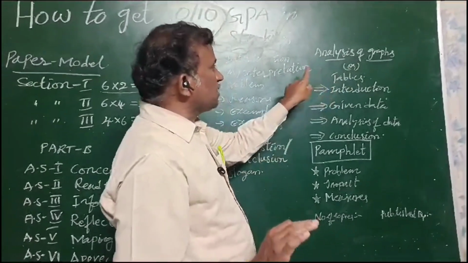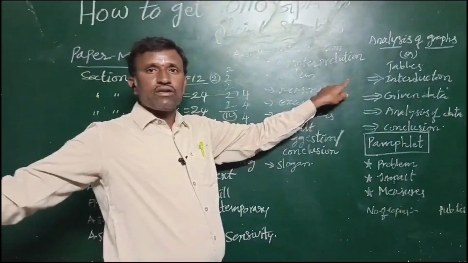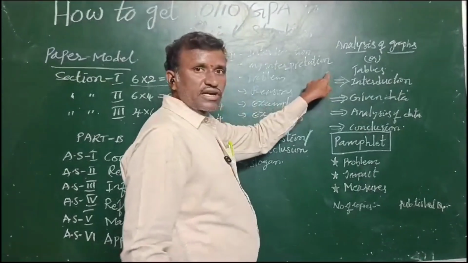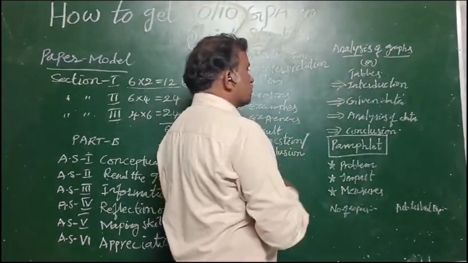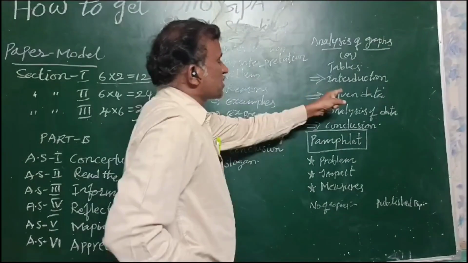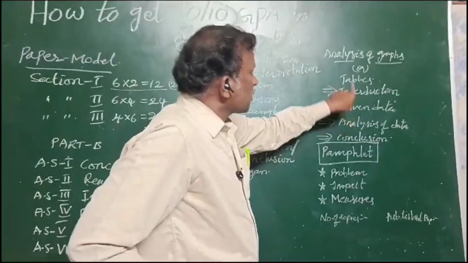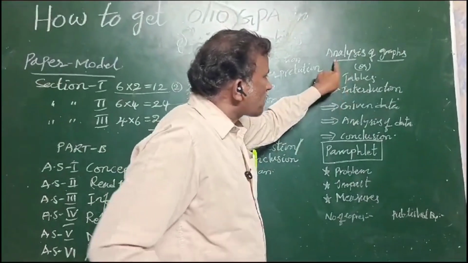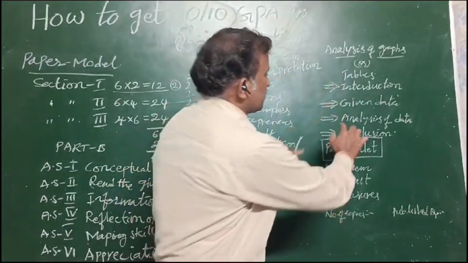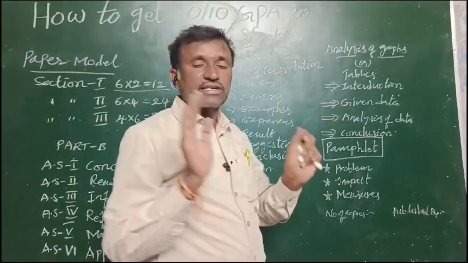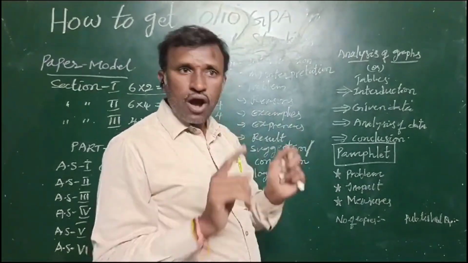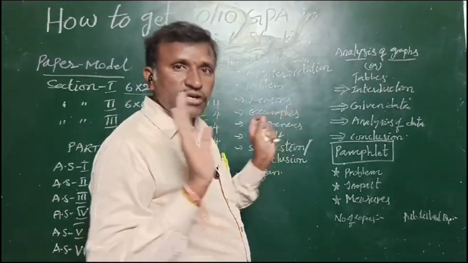First, we have to write an introduction about the table or graph. The table introduction is related to which topic, what is given, that you can write as the introduction. That is the data, that table or graph, what is given. As it is data you can write. And the next one is analysis of data. This is very important. Mostly they will ask pie charts, or else bar graph or table.